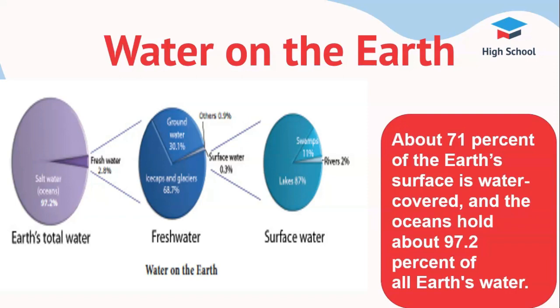Out of this 2.8%, about 2.2% is available as surface water and the remaining 0.6% as groundwater. From this 2.2% of surface water, 2.15% is available in the form of glaciers and ice caps, 0.01% in lakes and streams, and the remaining 0.04% is in other forms. Only about 0.25% of the total groundwater of 0.6% can be economically extracted with the present drilling technology.